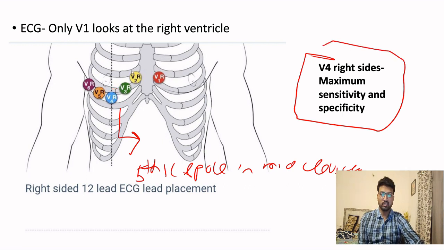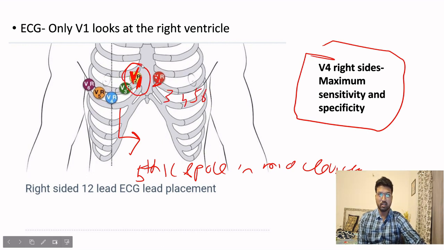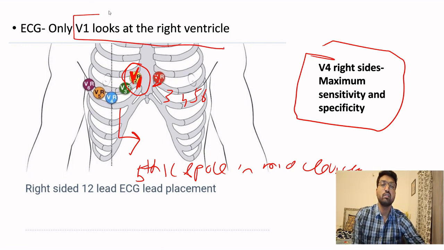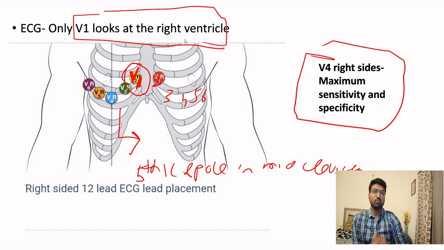Normally, how do we place the leads? This is actually V1, this is actually V2, then 3, then 4, 5, 6. So you can see V1 is on the right side. V1 is the only lead that looks at the right ventricle. So if there is ST elevation in only V1, you should have a strong suspicion that the patient is having a right ventricular infarction.